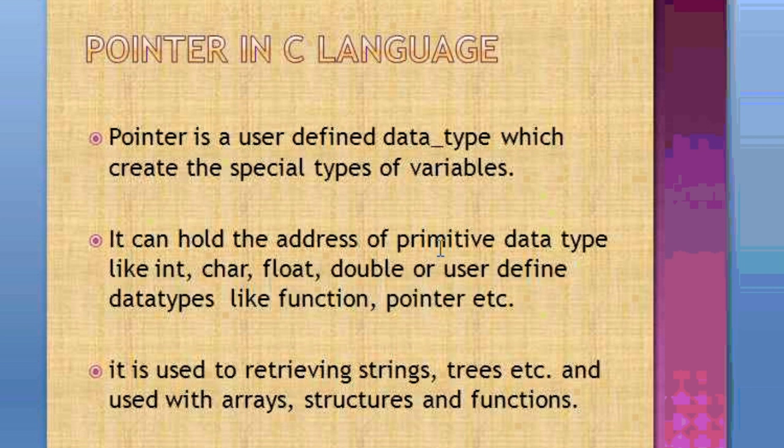So primitive data types int, char, float, that must be there in the C language or any programming language. But array, structure, pointers, these are the non-primitive data types which are created from the primitive data types. So it can hold the address of only primitive data types. This point must be noted. It can hold the address of primitive data type.